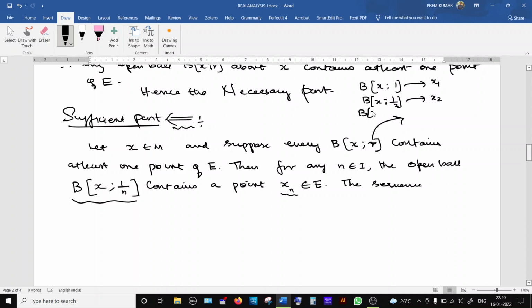Next another open ball, the radius is reducing. In this I take one element x3. Like this we collect all these elements, that is a sequence. So the sequence xn is definitely a sequence of points in E.